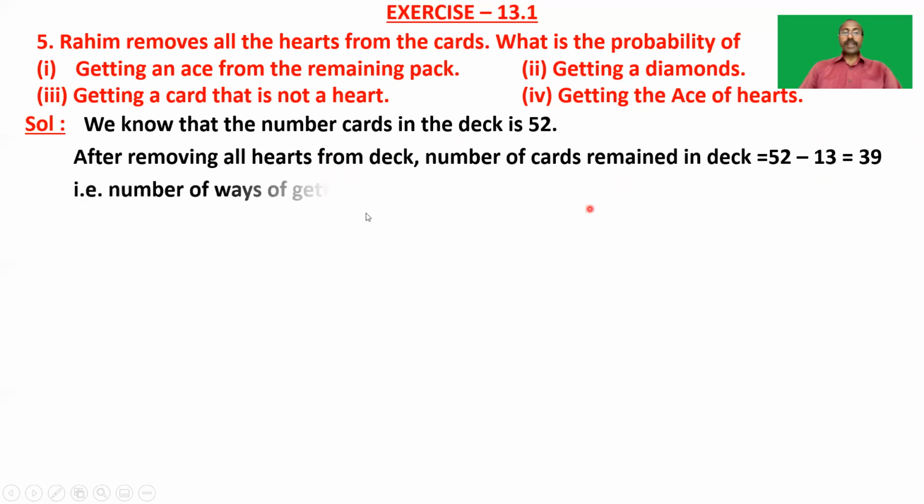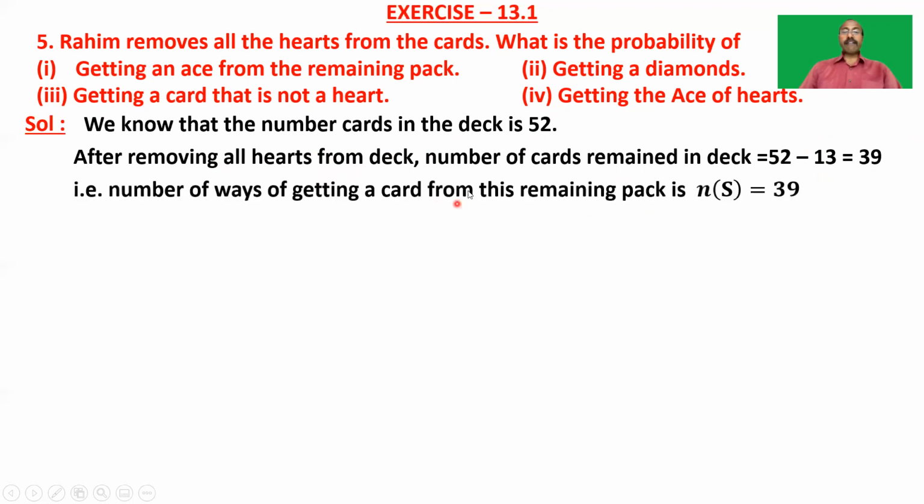And now the number of ways of getting a card from this remaining pack is n of S is equal to 39, because here we are taking only one card from this pack. So the number of ways of getting a card from this deck is n of S is 39, where S is the sample space. Okay, that is, the number of all possible outcomes is 39.